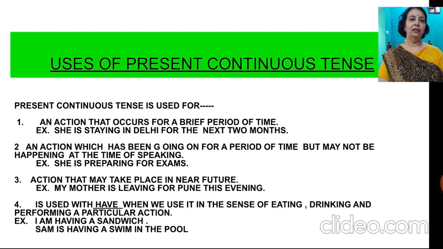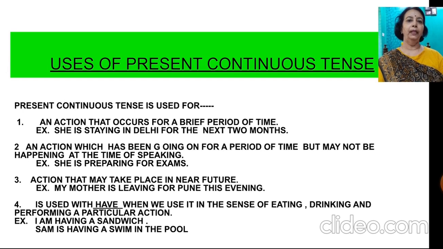Uses of present continuous tense. Present continuous tense is used for, number 1, an action that occurs for a brief period of time. For example, she is staying in Delhi for the next 2 months. Second, an action which has been going on for a period of time but may not be happening at the time of speaking. Third, an action that may take place in the near future. For example, my mother is leaving for Pune this evening.